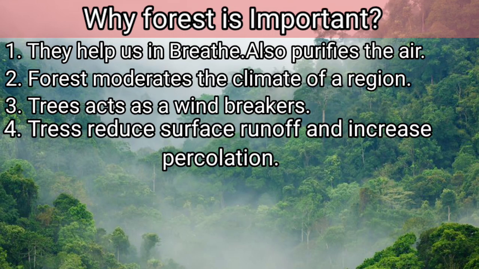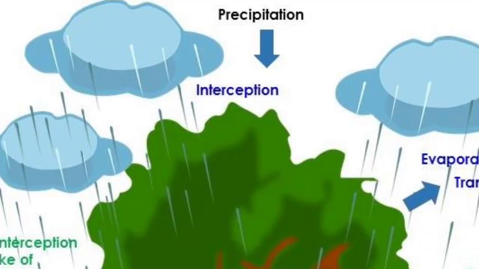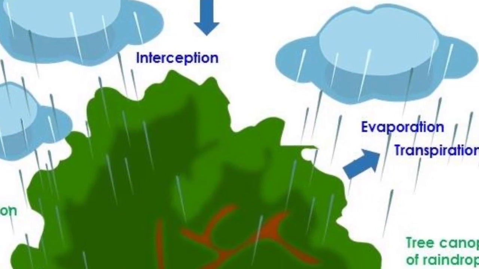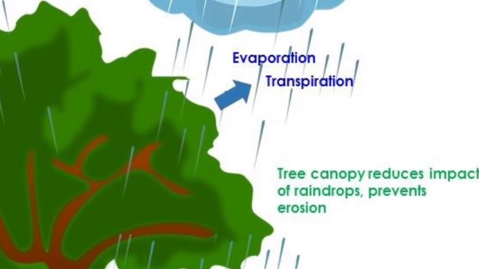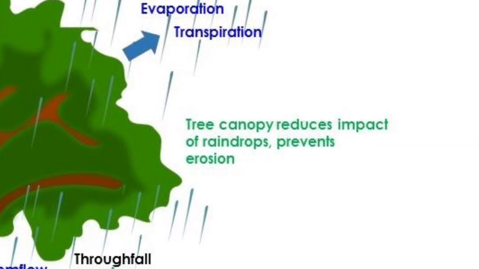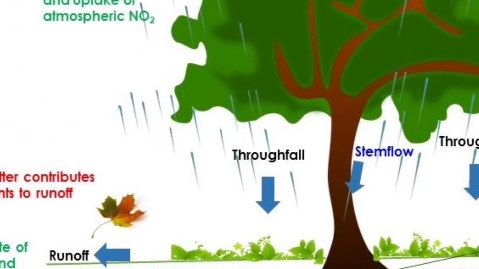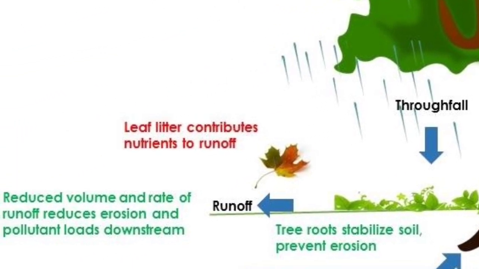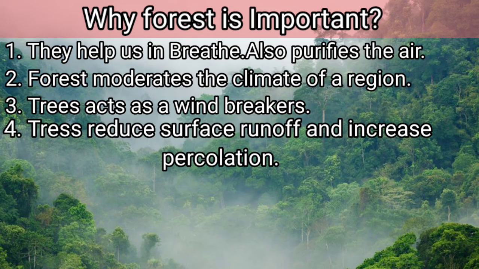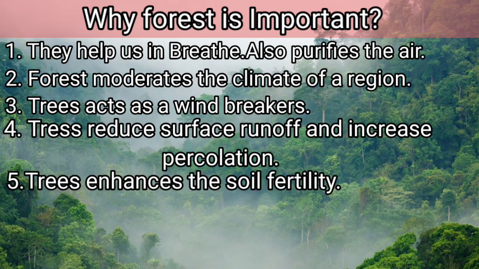Trees also reduce the surface runoff and increase the percolation. As you can see in the diagram, the rainwater is intercepted by the trees, and when it is intercepted, the impact of the raindrops will be reduced. With that, the volume will be reduced and the surface runoff will also decrease, which will further increase the percolation of the water.